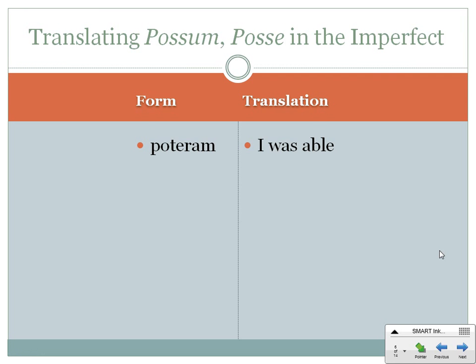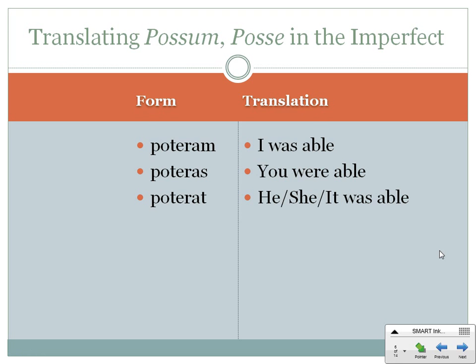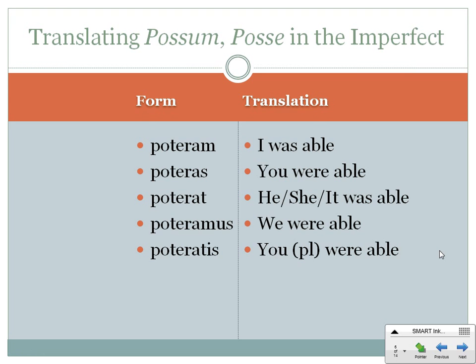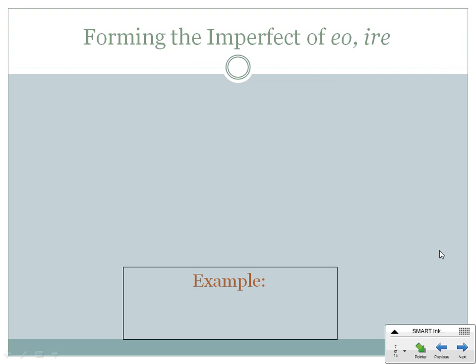And in order to translate it, it's going to be poteram, I was able. Poteras, you were able. Poterat, he, she, it was able. Poteramus, we were able. Poteratis, you all were able. And poterant, they were able. As I said, in the imperfect, the to be and the possum actually form using some pretty regular structures.